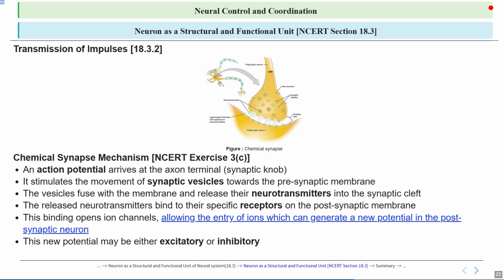Now, neural cells can be excitatory, making neurons fire, or inhibitory, stopping them, affecting how the brain processes information. So, this new potential can be excitatory or inhibitory.